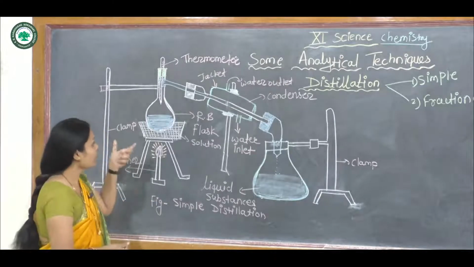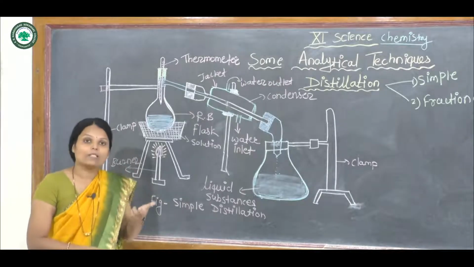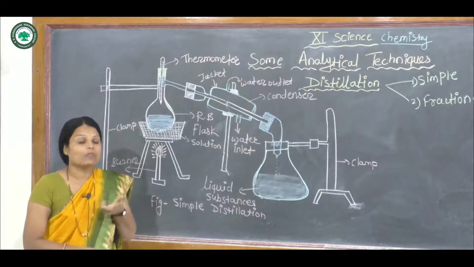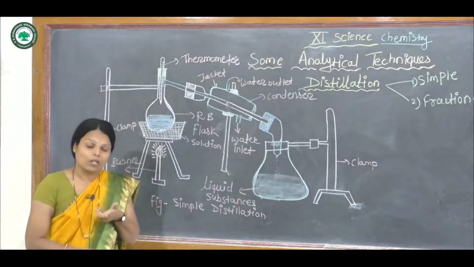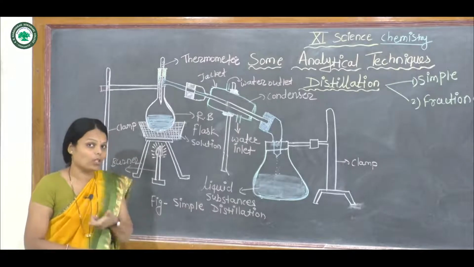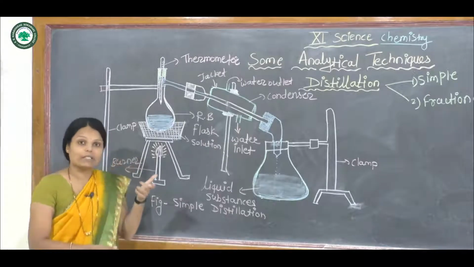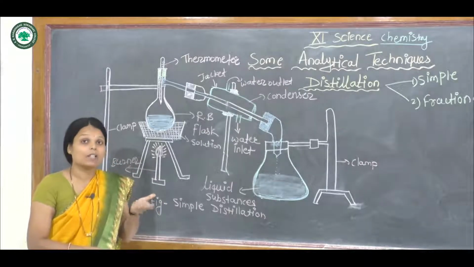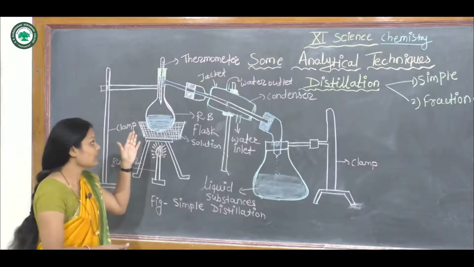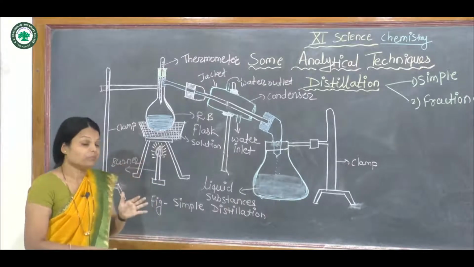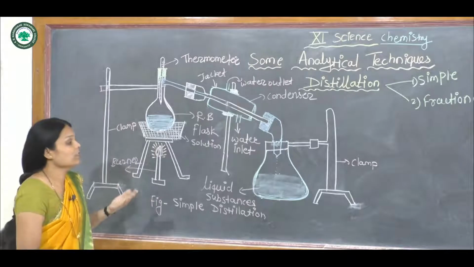For example, acetone is volatile, and water is non-volatile, so we can separate acetone and water. The boiling point of acetone is 56 degrees centigrade. We will discuss this in the next activities.